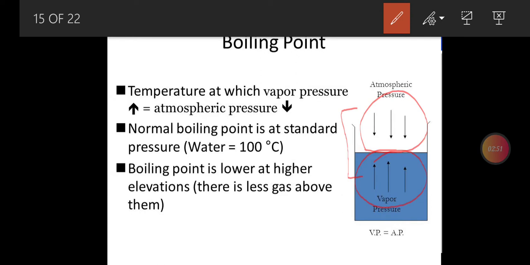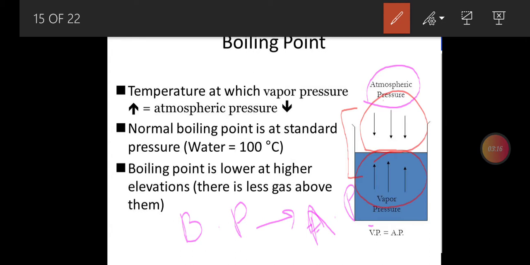Boiling point is lower at higher elevation, so it means if we change the atmospheric pressure, we can change the boiling point. It means the boiling point is actually dependent upon the atmospheric pressure or the external pressure. We may call it external pressure or atmospheric pressure.